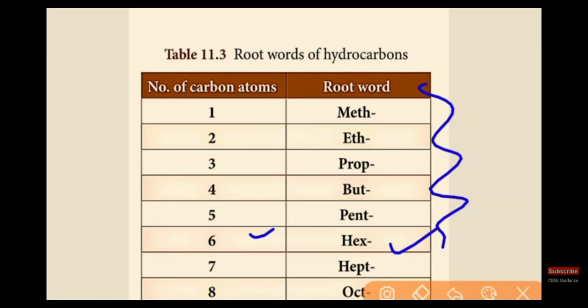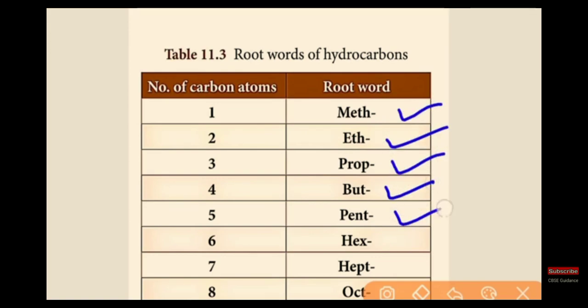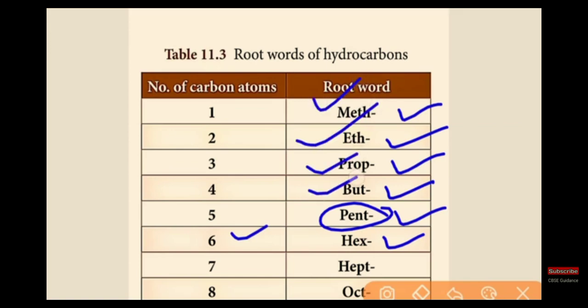Like this you can mention the root words in hydrocarbons.